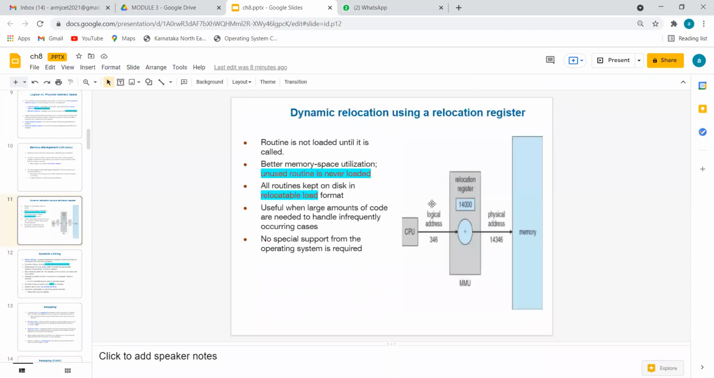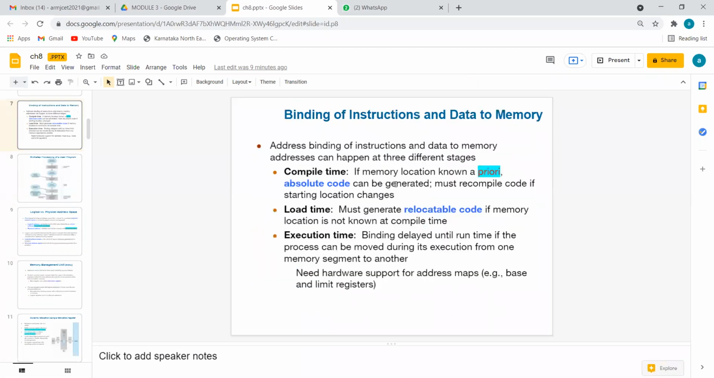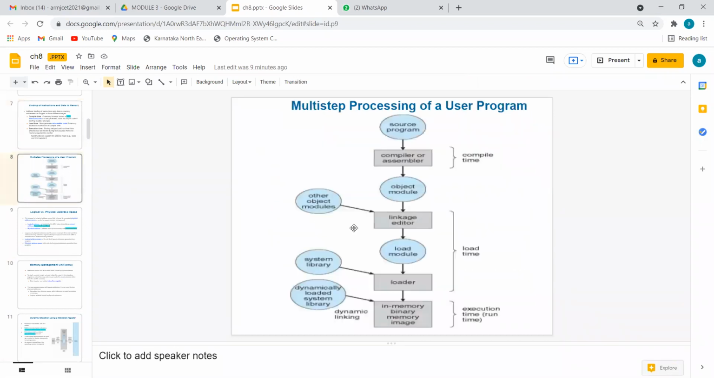So here, these concepts are very important, I am telling you. First thing, the three definitions: compile time, load time, and execution time. This diagram you have to practice.